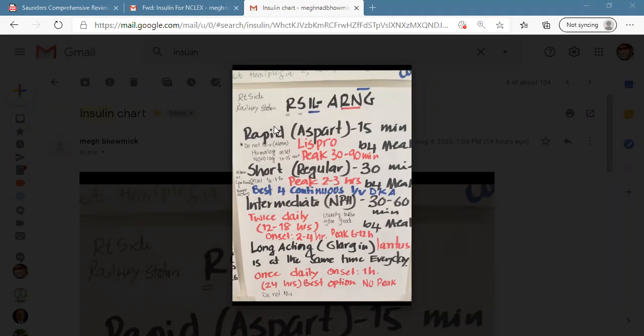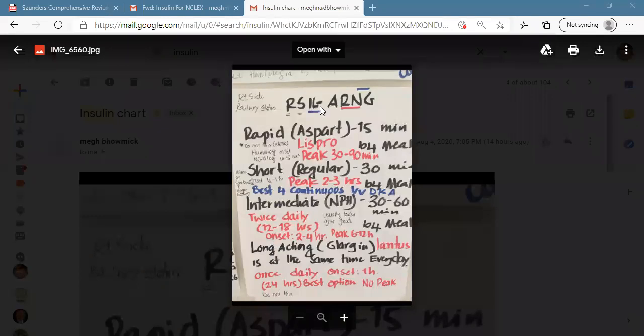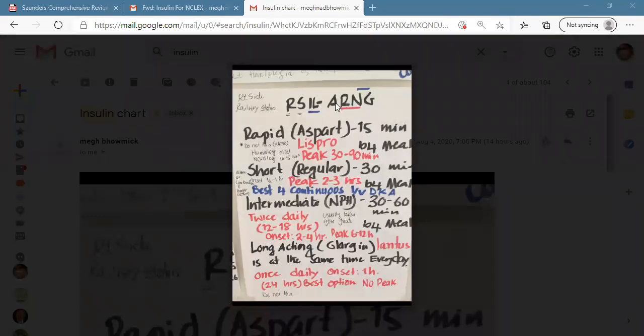R stands for rapid, S for short, I for intermediate, L for long-acting. Names of the medications: A for aspart, R for regular, N for NPH, and G for glargine. So ARN glargine is waiting for you at a railway station in Illinois. It is easy to remember because on the NCLEX, when you ask the question,